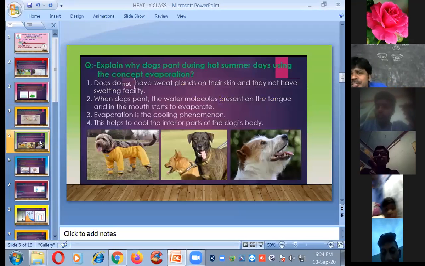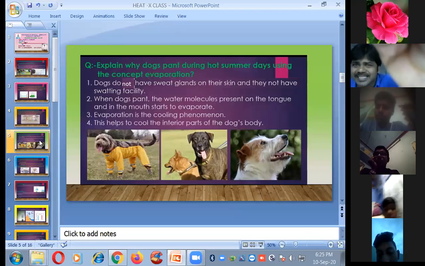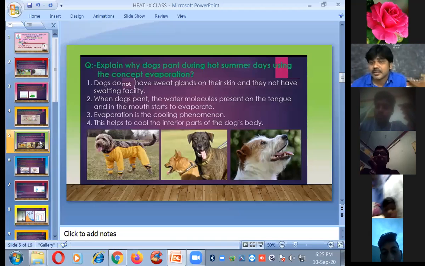dogs pant during hot summer? Here also, dogs are using the evaporation process. Do you know whether dogs have sweat glands? No. Dogs do not have sweat glands, but that means they do not perform sweating.